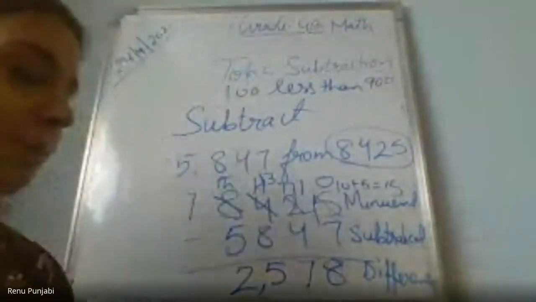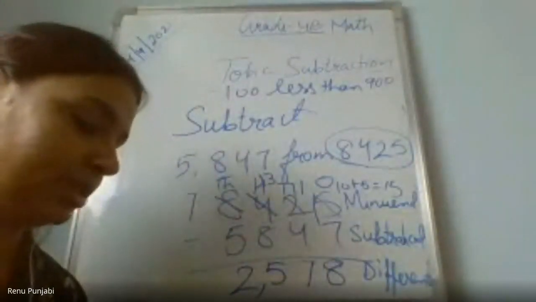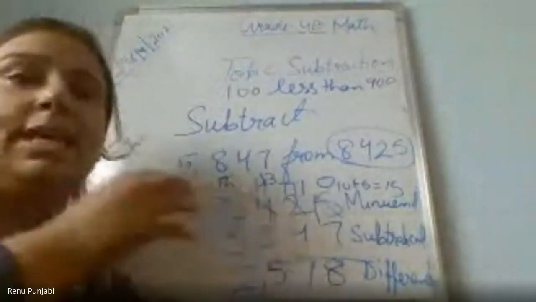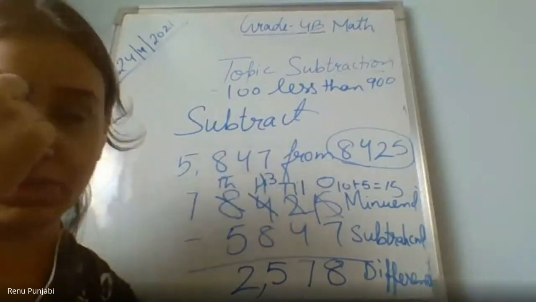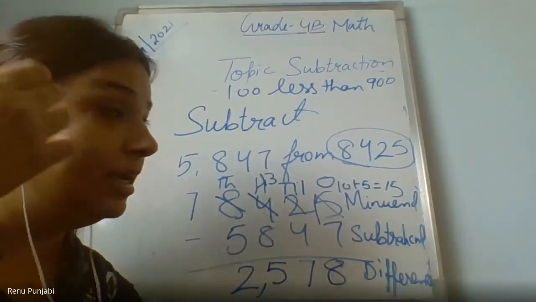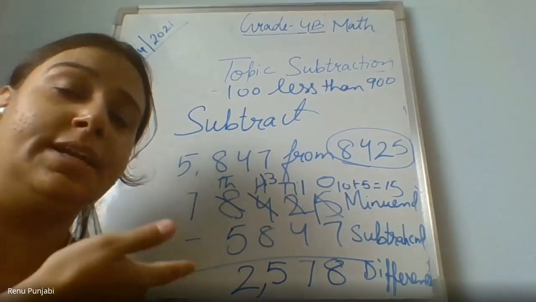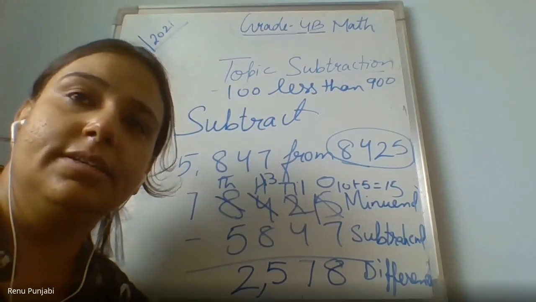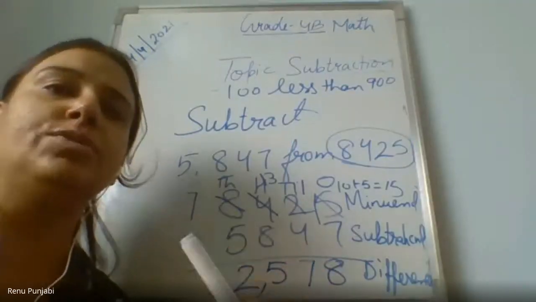Now we come to the word problems. In a story problem in subtraction also, suppose you have something and you need to give something from that. For example, in your class, total students are 30. Out of 30 students, 14 are girls. How many boys? How will you find out? In subtraction. 16 boys.